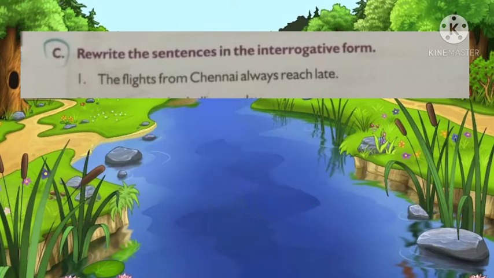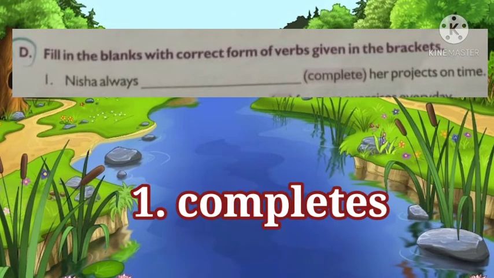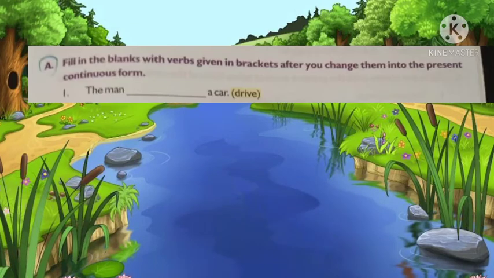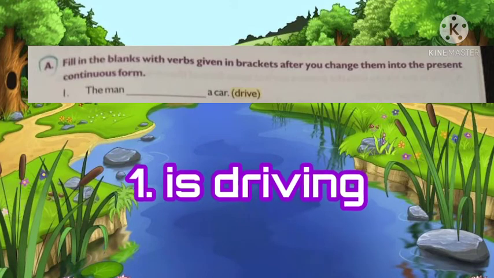Understood? Fourth exercise. Fill in the blanks with correct forms of verbs given in the brackets. This is the same as the first exercise, so based on that you should do it. Okay. Next one. Fill in the blanks with verbs given in brackets after you change them into the present continuous form. Using the clue, you should change that into a continuous form. The man dash a car. Here what is the clue word? Drive. The man is singular, so what verb should we use? The auxiliary verb is. The man is driving a car.